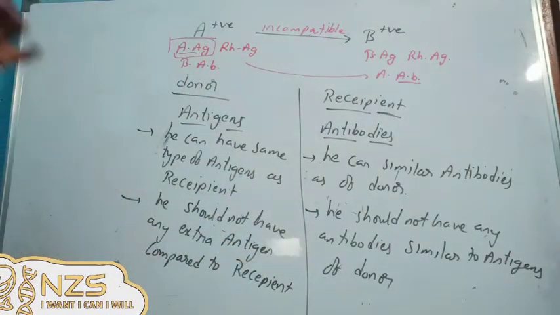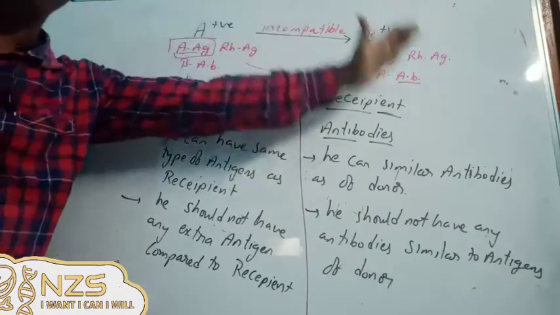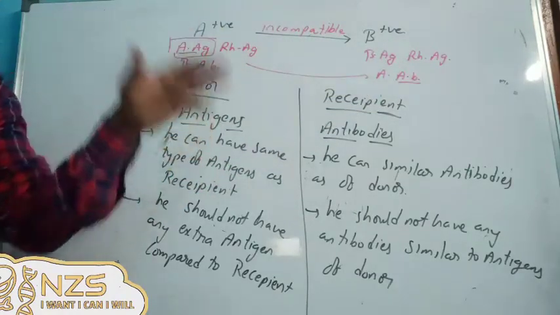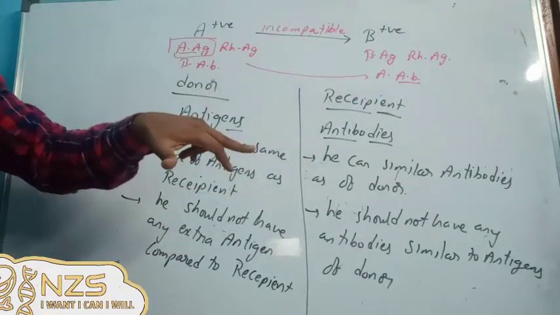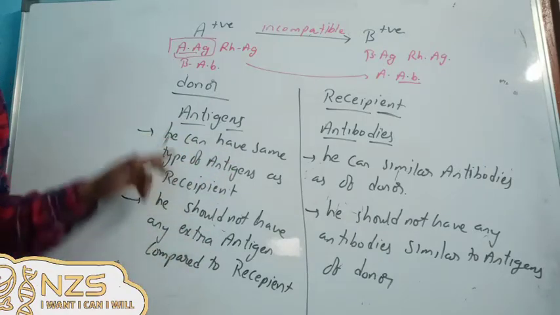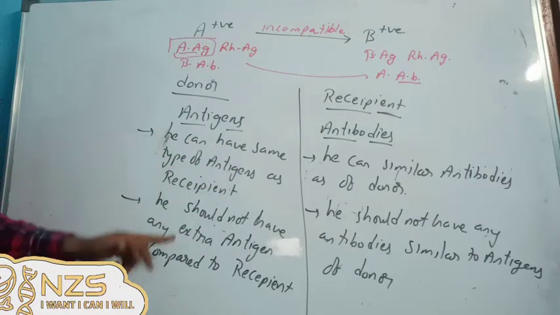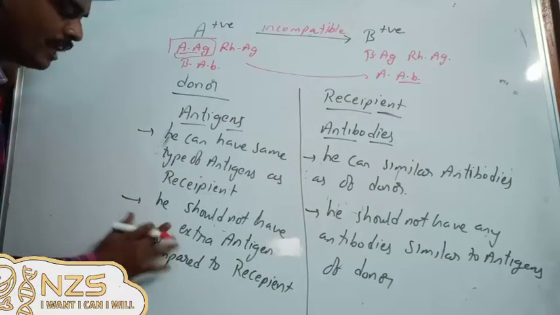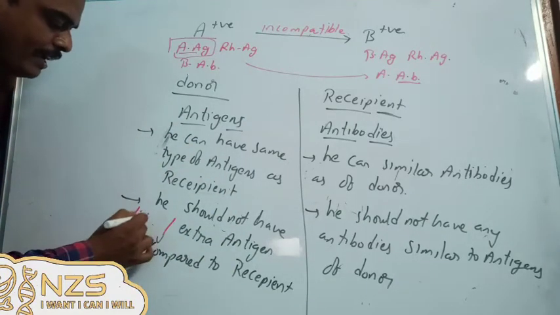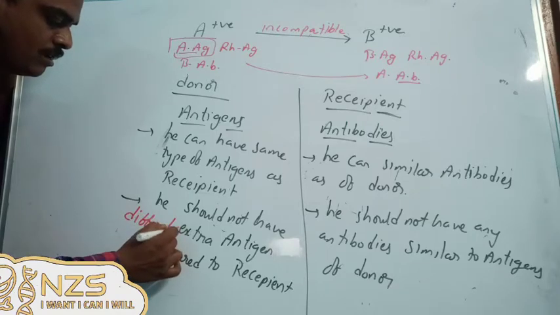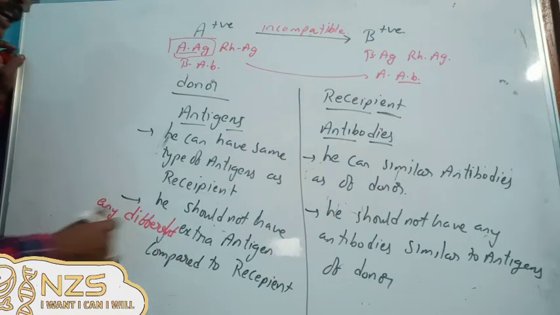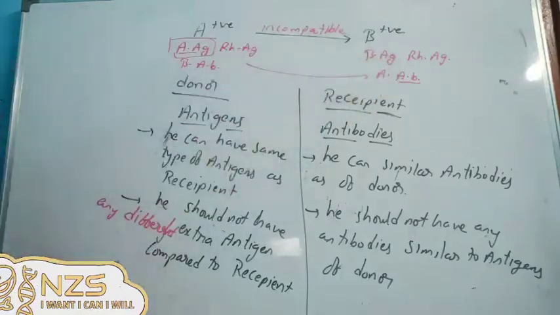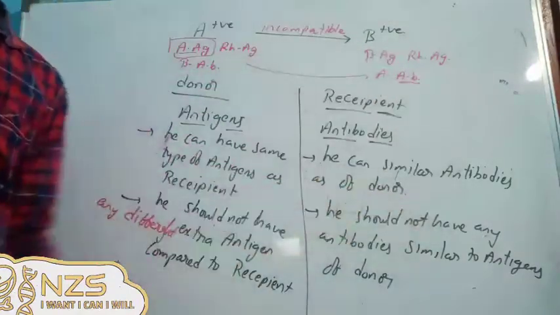Right? So again I am telling this. A person who is giving the blood, the donor, should not have any extra antigen or a different antigen. He can have the same antigen, no problem, but he should not have any extra or a different antigen. You can use that word also. He should not have any extra or a different antigen when compared to the recipient.